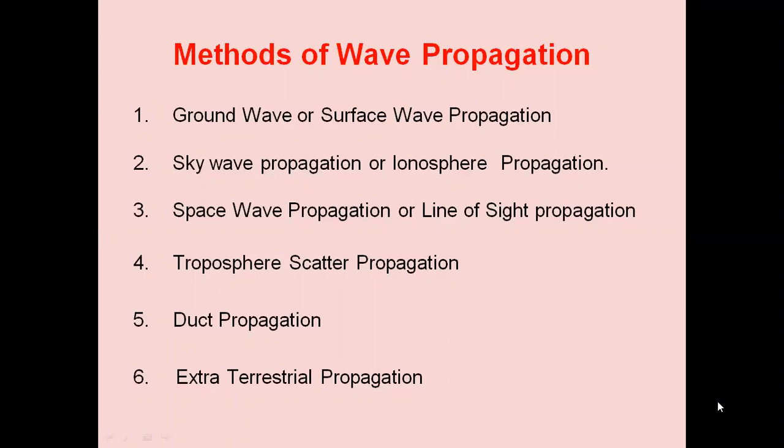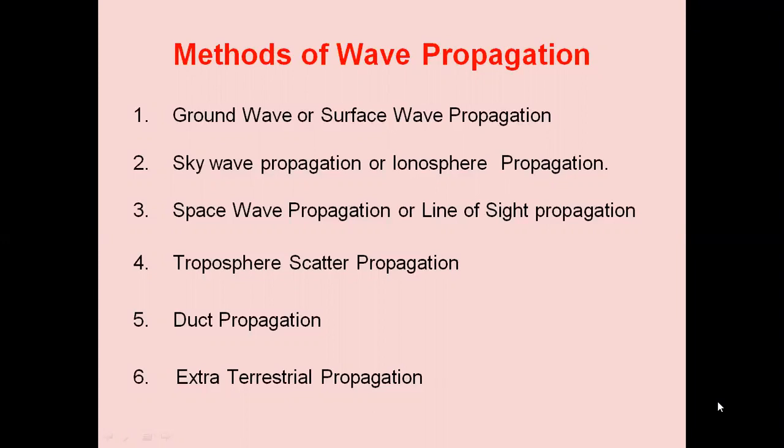Then we have tropospheric scatter communication, duct propagation, and extraterrestrial propagation. So these are the different methods for propagation of the waves. Each of these methods we will be discussing in the next lessons.